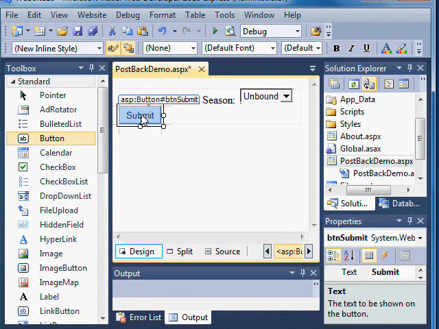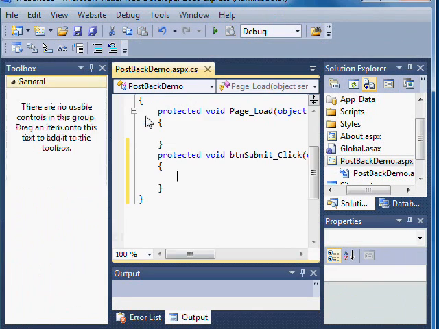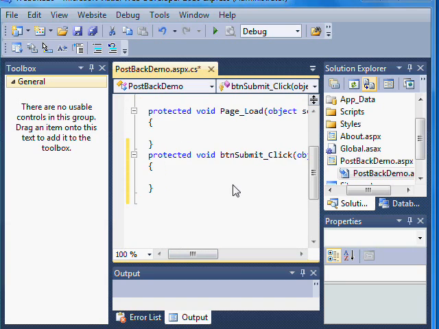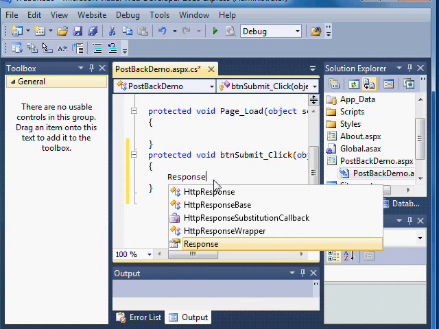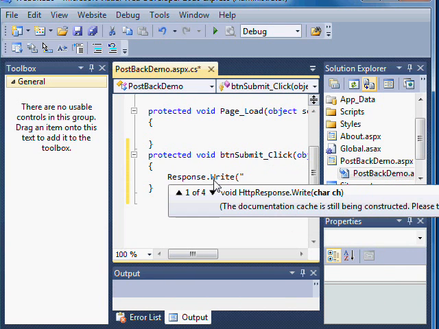So I'm going to double-click the button because that way Studio will help me by creating a shell in our code behind file to help manage that event handler. So we now have our button submit click event handler. So just to demonstrate when events occur, I'm going to put a write command in my file. I'll put response.write, and then in my text I'll put button clicked.